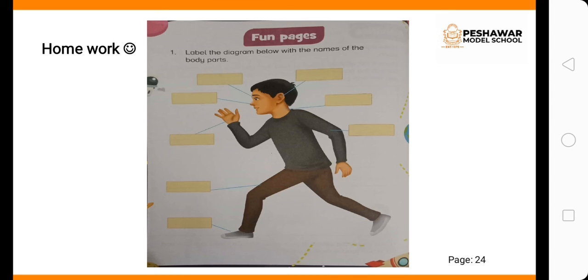Now let's come towards page number 24. Here you have a homework. Fun pages. Label the diagram below with the names of body parts. We have studied the whole chapter. We have done the exercise. Now this is your homework. You have to label each part we have studied in the chapter. It's very easy and you can easily do that.